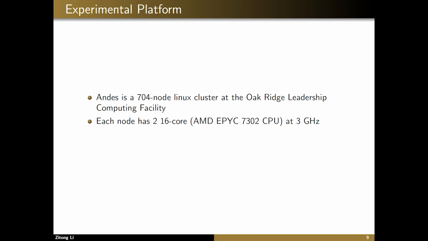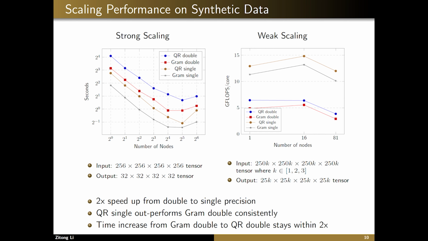Now we can look at the performance results. We ran the following experiments on Andes, which is a large Linux cluster, and each node has two 16-core AMD CPUs running at 3 GHz. Now let's take a look at strong and weak scaling tests.